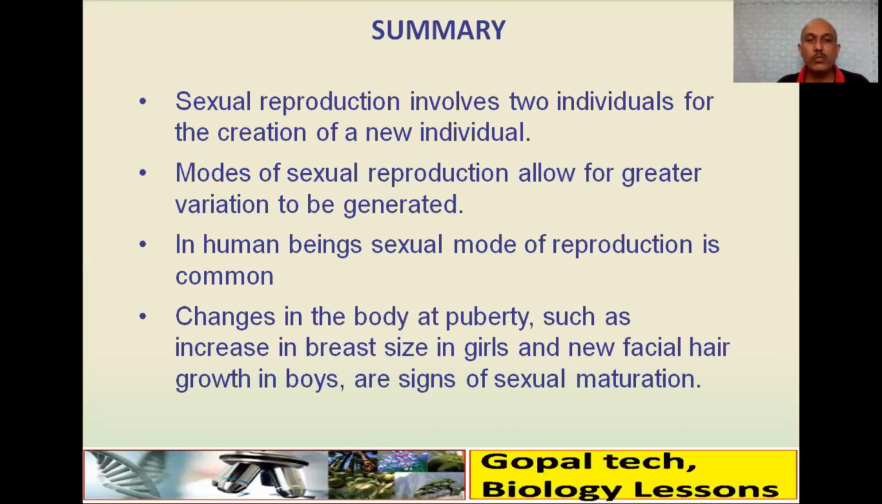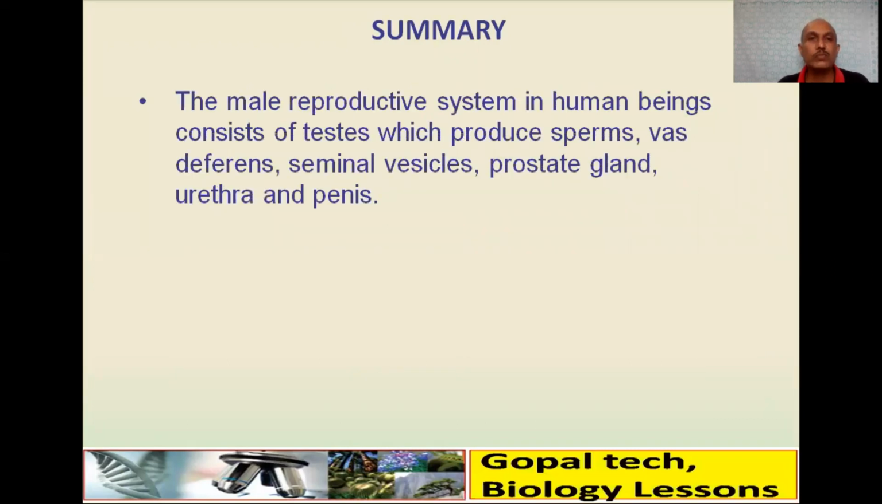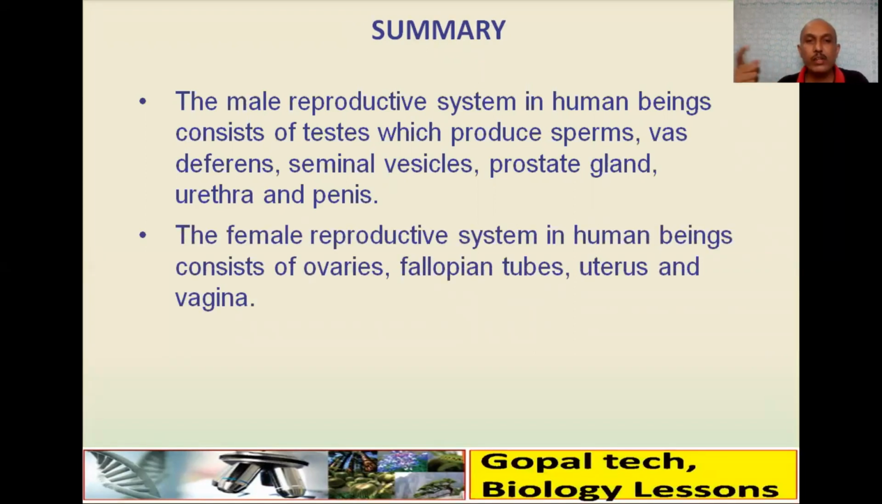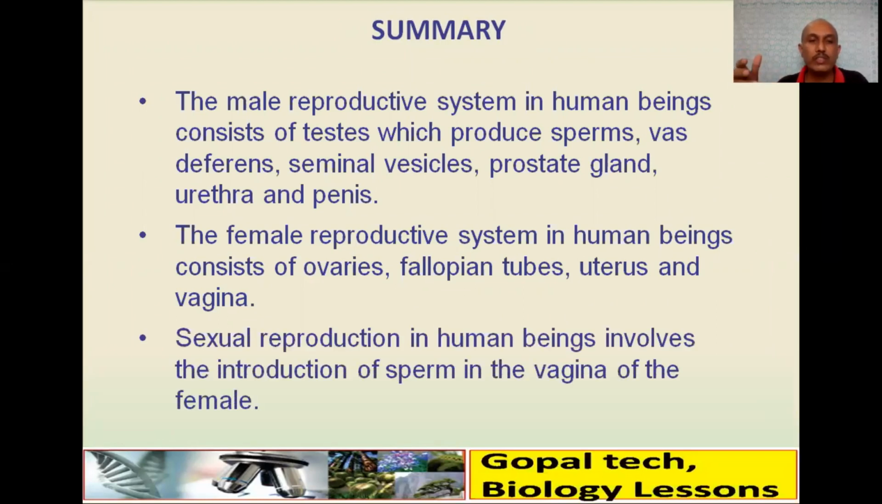Changes in the body at puberty, such as increase in breast size in girls and new facial hair growth in boys, are all signs of sexual maturation. The male reproductive system in human beings consists of testes, which produce sperm, and vasa deferentia, seminal vesicle, prostate gland, urethra, and penis. The female reproductive system consists of ovaries, fallopian tube, uterus, and vagina.